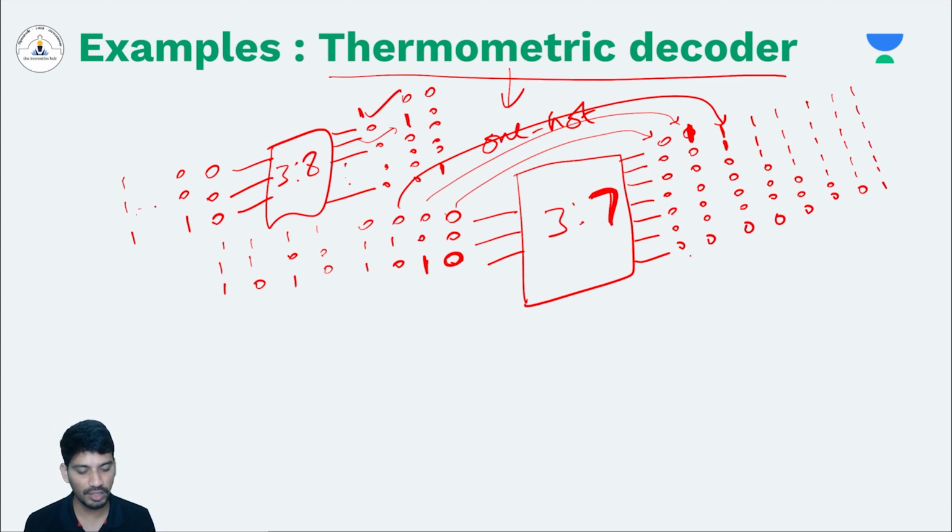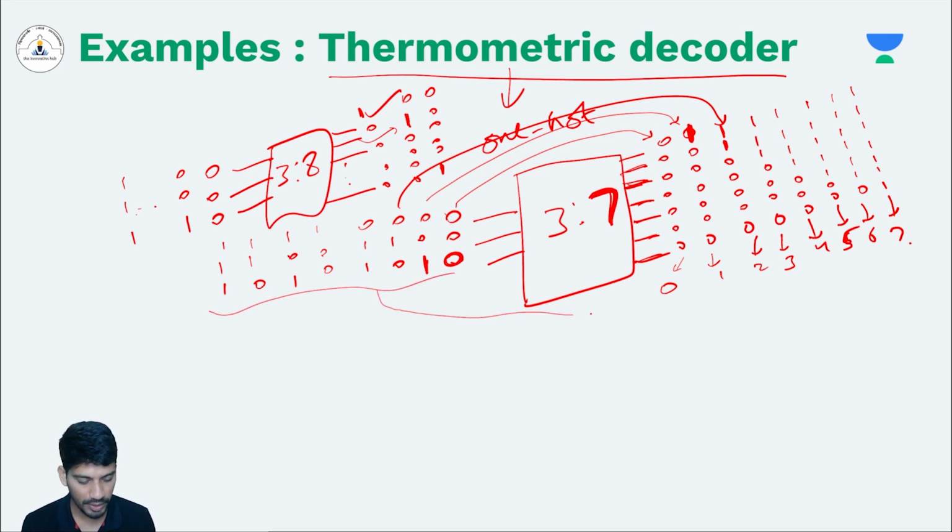That is why it requires only 7 different output lines instead of 8 different output lines. You see, we have achieved all the combinations from decimal 0 to 1, 2, 3, 4, 5, 6, 7. Right? All the 8 possible combinations will result in 8 different output combinations.